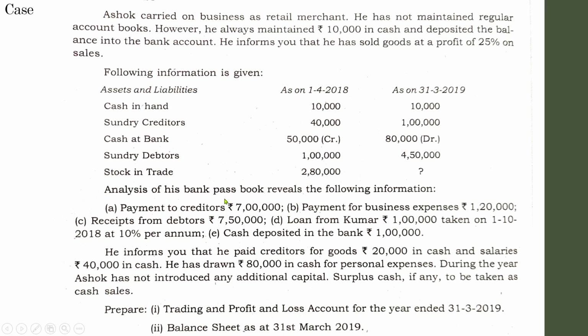Okay, analysis of his bank passbook reveals the following information. So these are the bank transactions given: payment to creditors, payment of business expenses, received from debtors, loan from Kumar 1 lakh taken on 1/10/2018. Whenever such information is given, a loan from a certain person associated with a date, 1/10/2018, and 10%, there is a hidden detail: the 10 percent means interest on the loan. Here it is a loan, so this rate will be interest on loan. So you need to provide interest on loan.